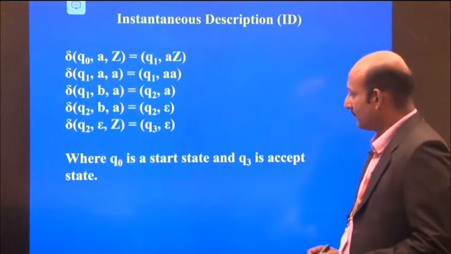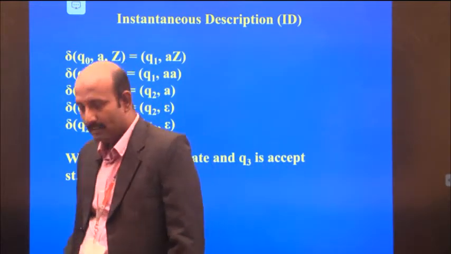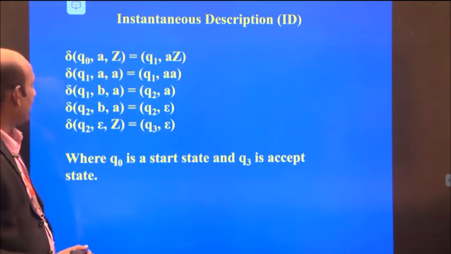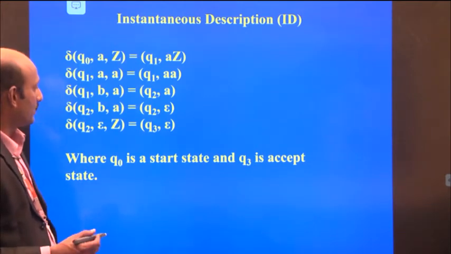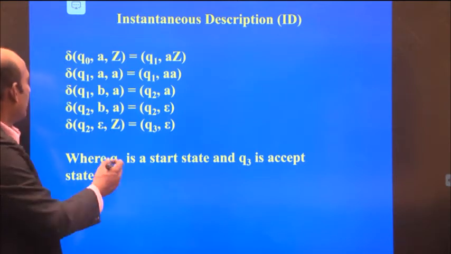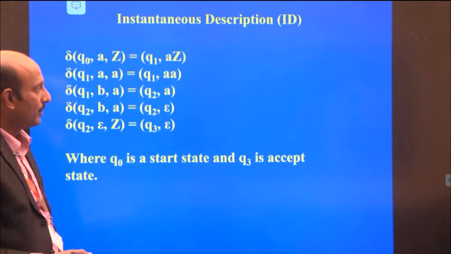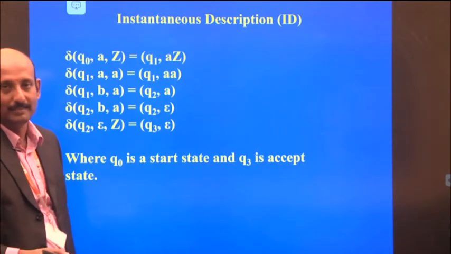Let's take an example. From this input, what is the input taken here and what will be the output? Let's see. Q naught is the starting state.